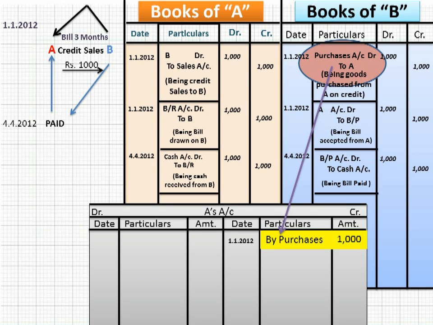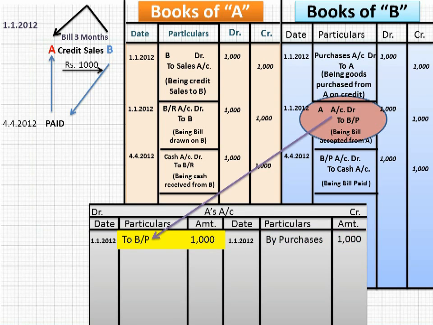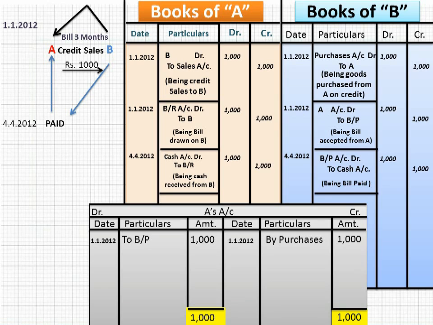Next journal entry A to BP. A has been debited by ₹1,000. So debit A's account in the ledger posting. I mean to say post on the debit side to BP ₹1,000 on 1st January 2012. And BP to cash, A is not involved. Now close A's account. So the total on both sides ₹1,000. No closing balance. I mean to say no balance CD. It means the A's account is clear.